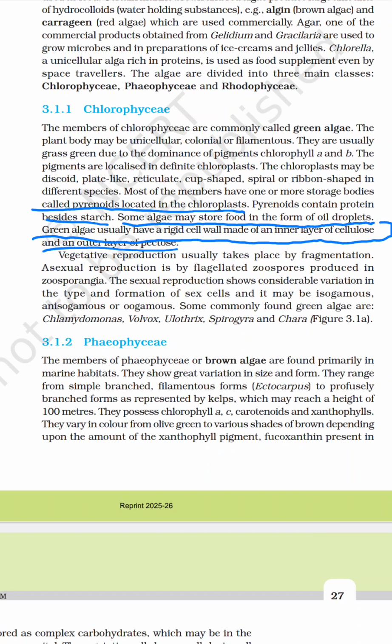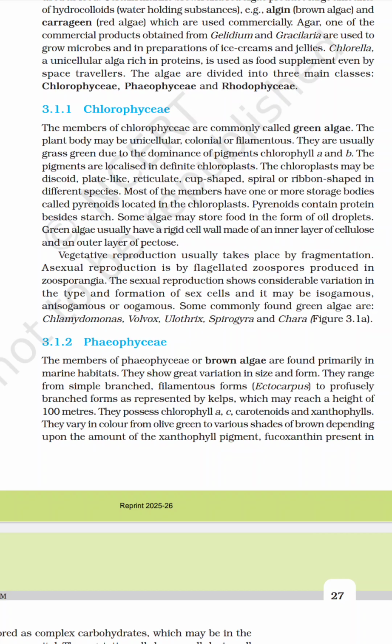Vegetative reproduction generally takes place by fragmentation, and asexual reproduction is done by flagellated zoospores produced in zoosporangia. What is meant by isogamous? It is nothing but similar in size.